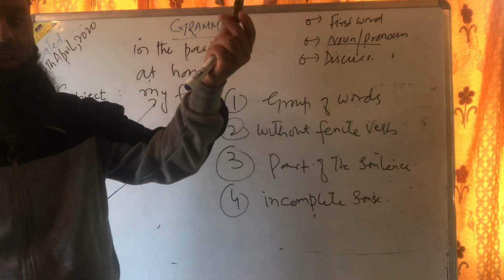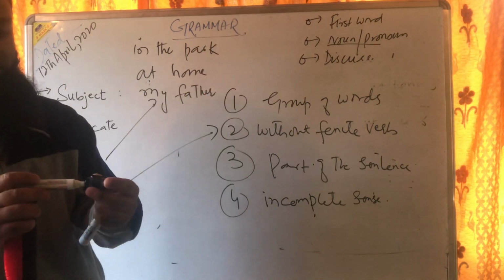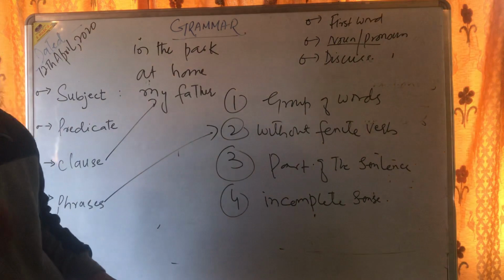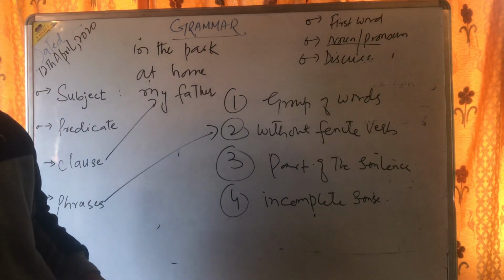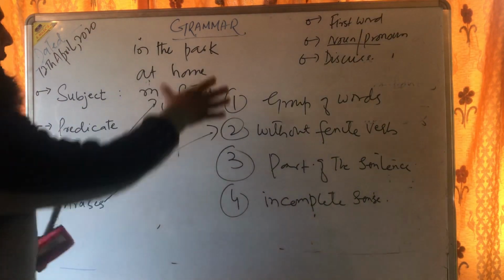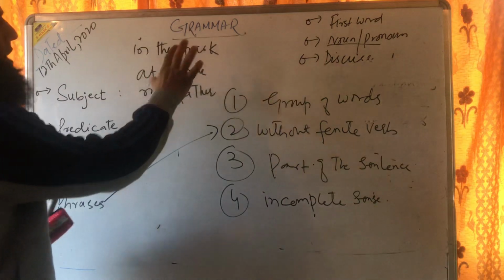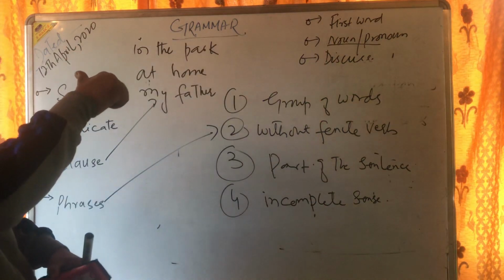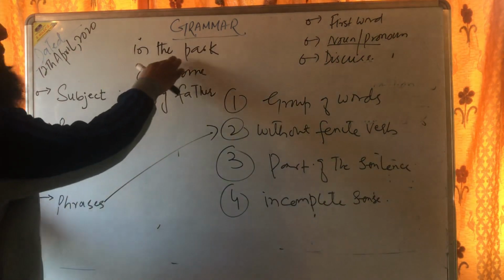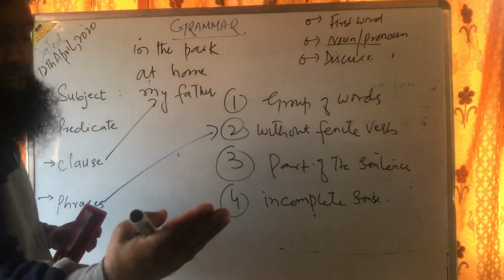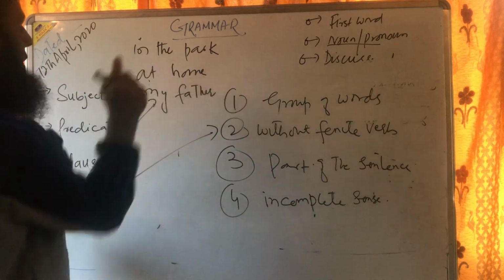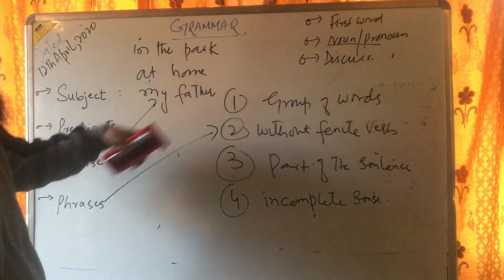This is of no use until it gets attached to this, and once it gets attached to this, now it's worth using. Similarly, these groups of words are worth nothing unless they have the other thing with them. So this forms a part of the sentence. This is not a sentence. This is a part of the sentence, and so is this.